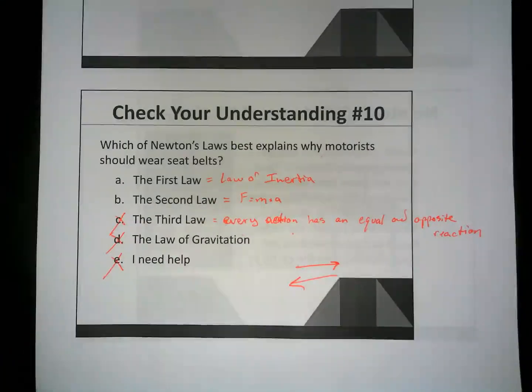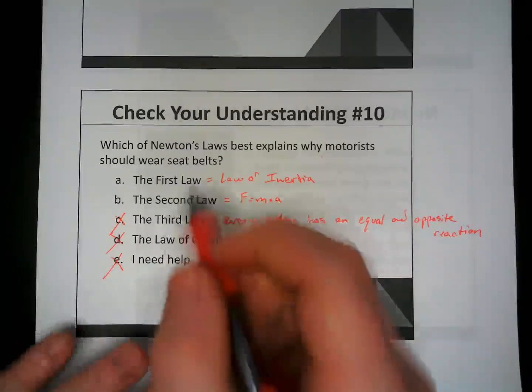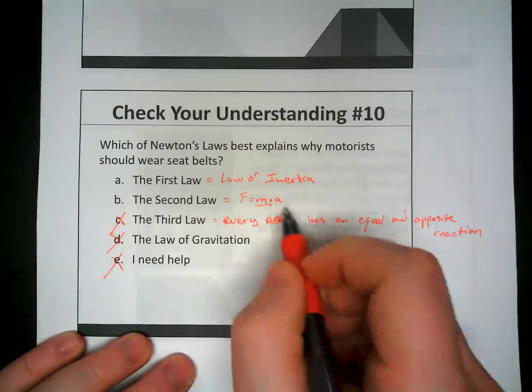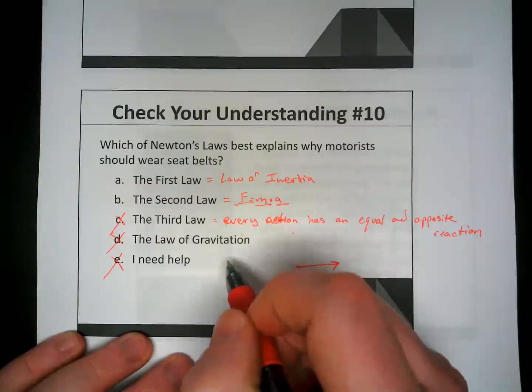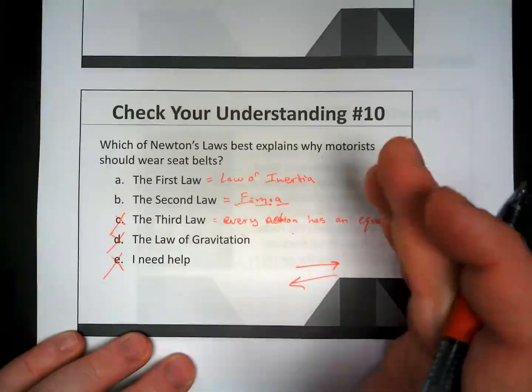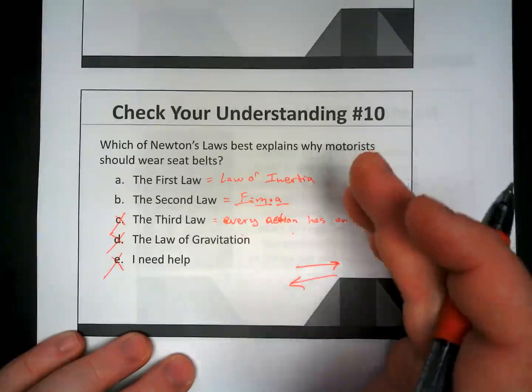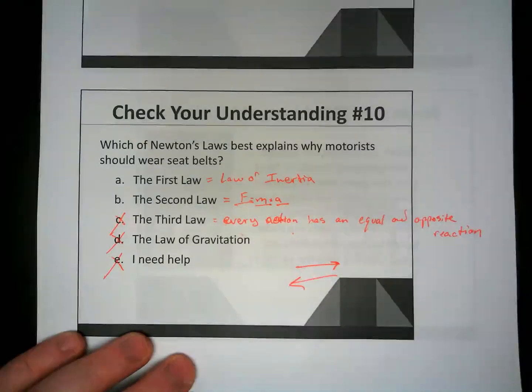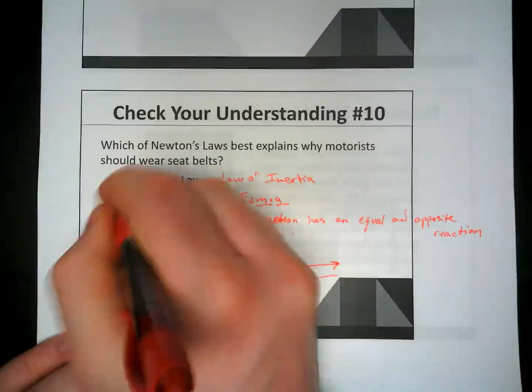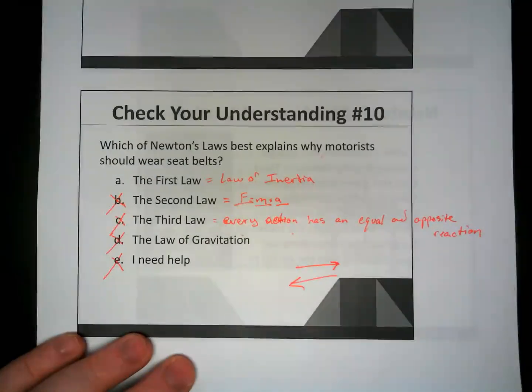Is it going to be the second law? Again, another way is that you could say that the second law is describing what's happening. Well, because you have this amount of mass, because you are accelerating at this rate, you're going to have this amount of force being applied to you. Is that really a reason why? Or could you really have an explanation as to why you should wear seatbelts using this? You could. But I'm going to say no to that one because that just tells you how much force was applied during a car accident. So really, it's going to be A.